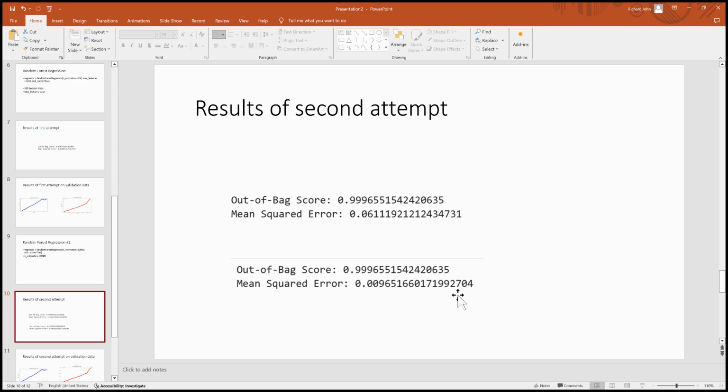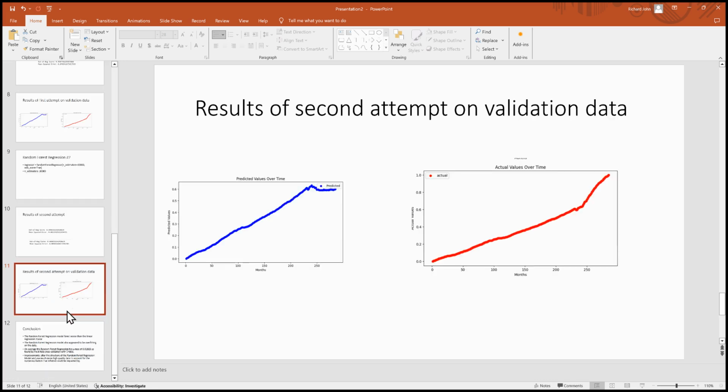If you look at it like this, we know that our model is overfitting since the error on the validation data is quite higher in comparison to our trained data. And this is the result of our second attempt.